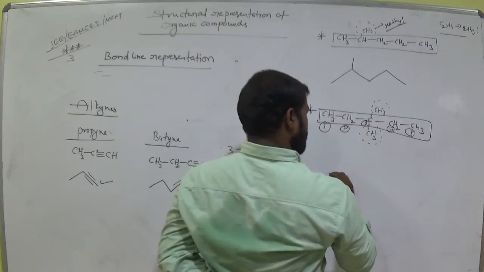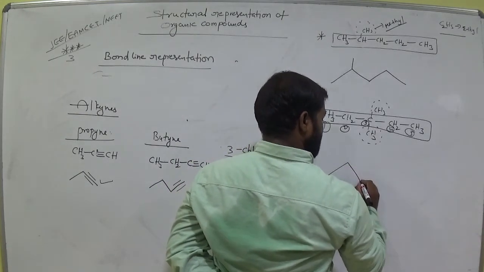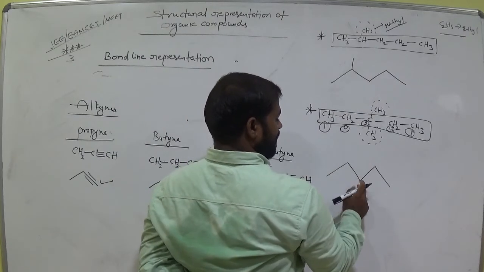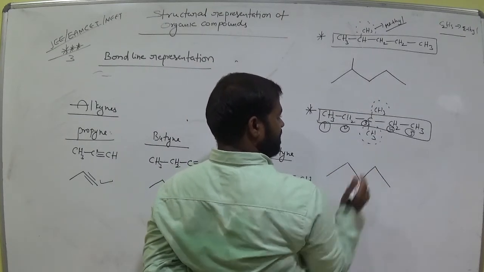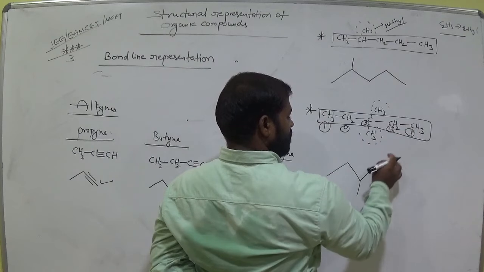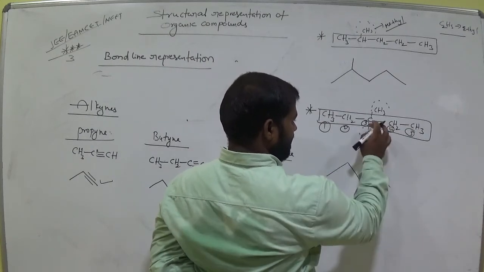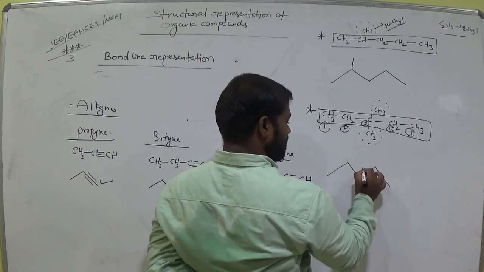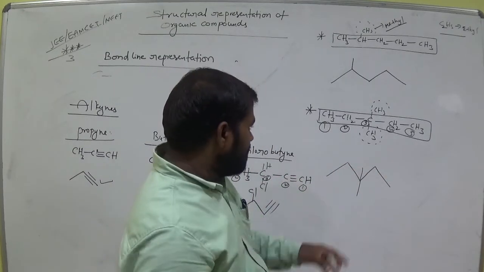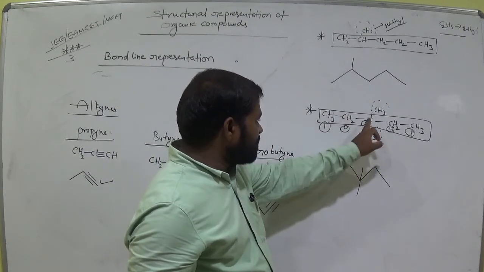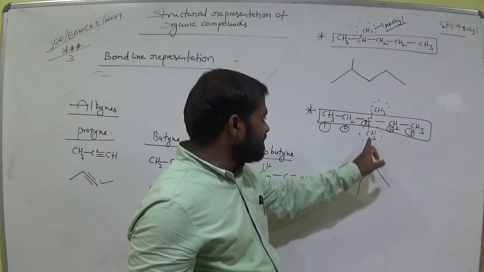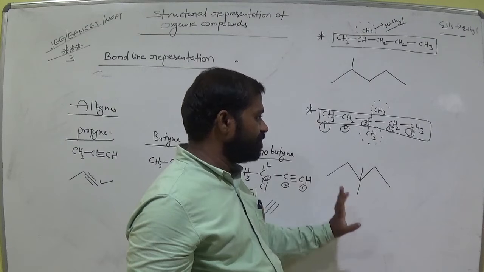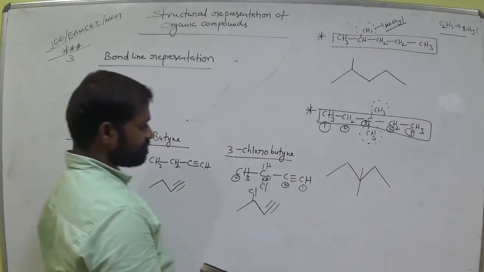First, second, third, and in the third carbon what is there? Methyl group is there. Fourth carbon, no methyl. Fifth carbon. In the third carbon there are 3 methyl groups. So one bond like this, one bond like this. These represent methyl groups. Okay, clear? All of you?